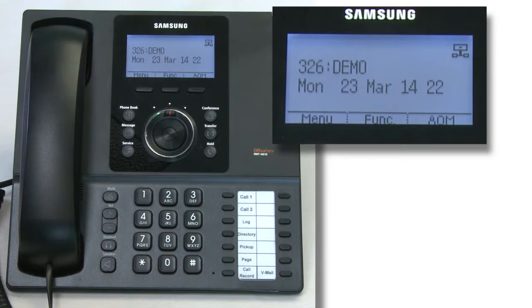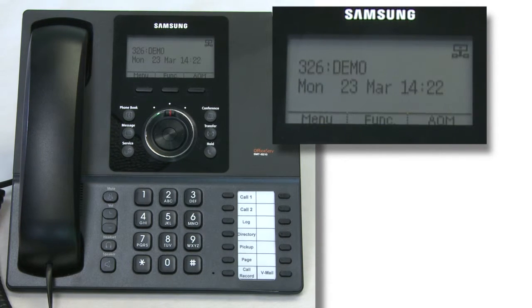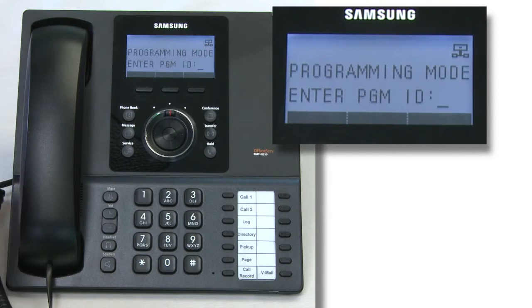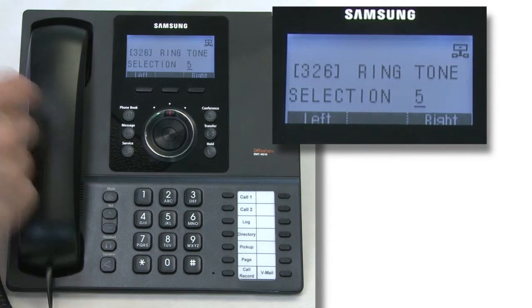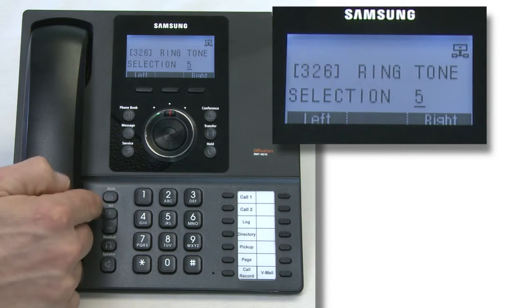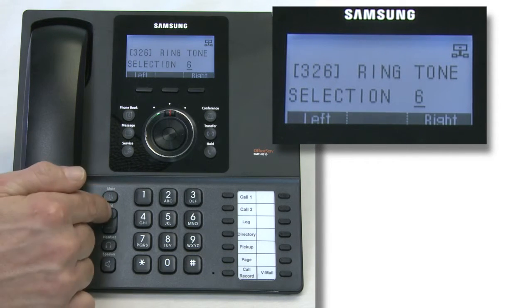In this clip we're going to show you how to change the individual ring frequency or ringtone of an individual station. To do this you need to enter the program mode, so press the transfer key, then 111 to ring frequency. As standard they come on selection 5. You can press the volume key, that will change the individual ringtone to the different ones available.